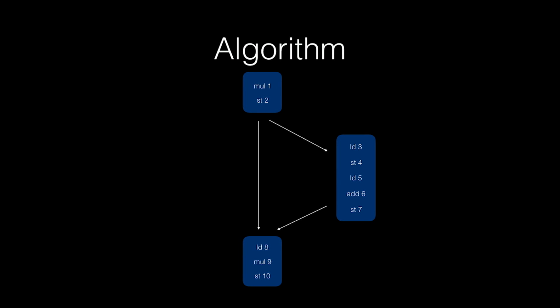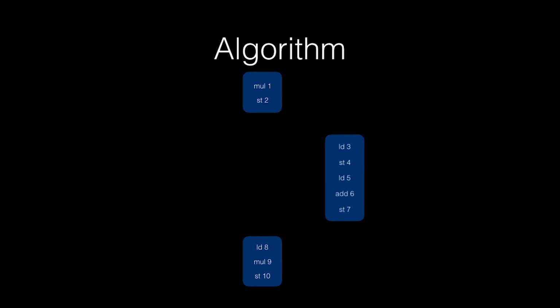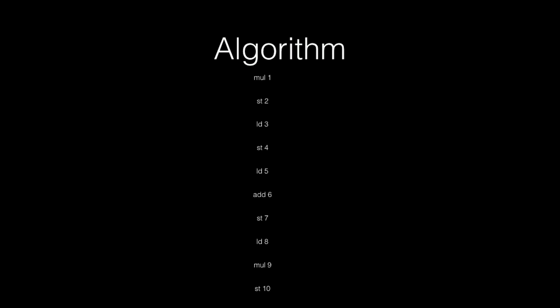So consider this as the internal control flow of a loop. I omitted the loop back edge, and I don't have control transfer instructions either, for simplicity. In the first step of the algorithm, we're going to linearize these instructions. And then suppose we have these backward dependencies and these forward dependencies. In the next step, we're going to partition these instructions, and partitions will at the end form the basis of the new loops we're going to be creating.